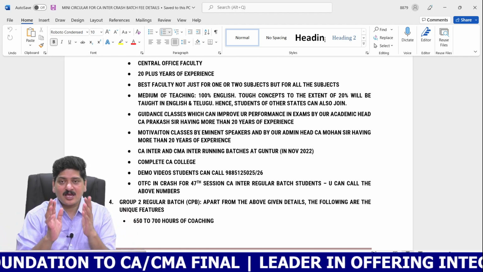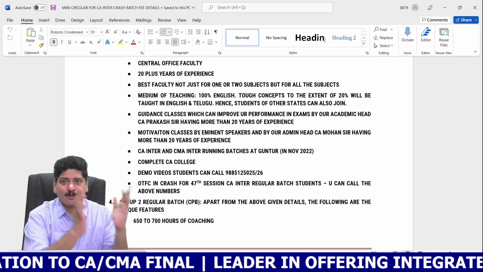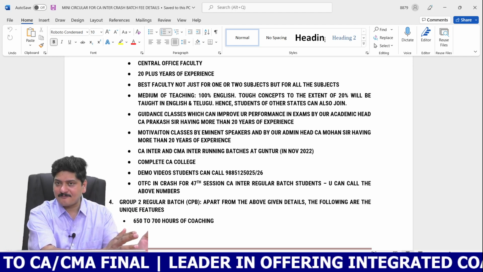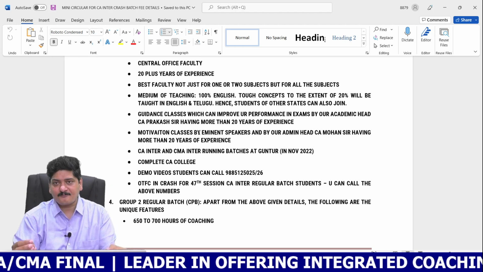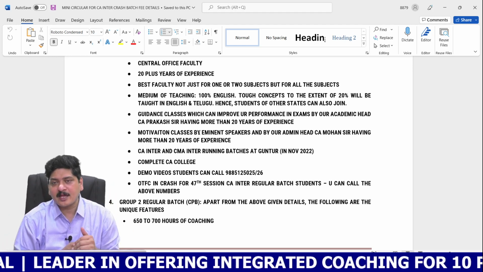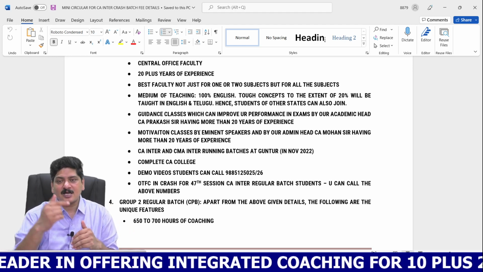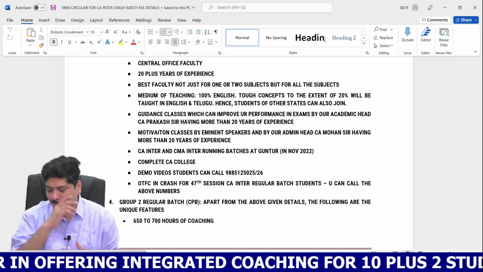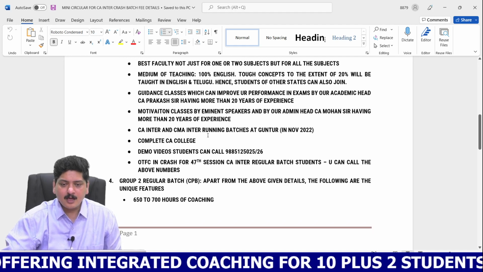These are the branches that we have only in physical mode alone at Guntur campus, that is central office. And in case of Guntur, yes, of course, we have a little more number of admissions in the name of COB, complete online batch, for which the physical batch classes will be live telecasted. Okay, let me continue.